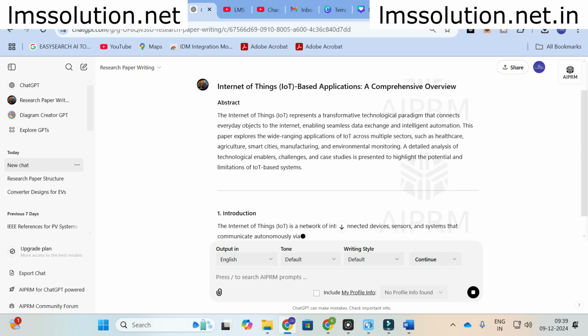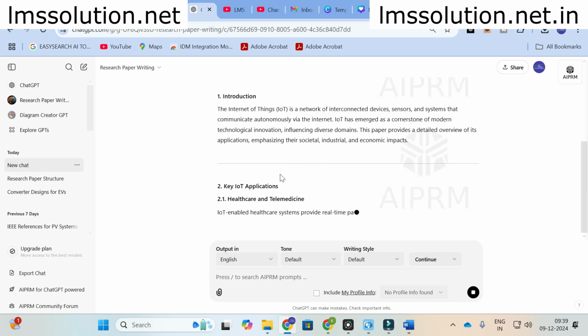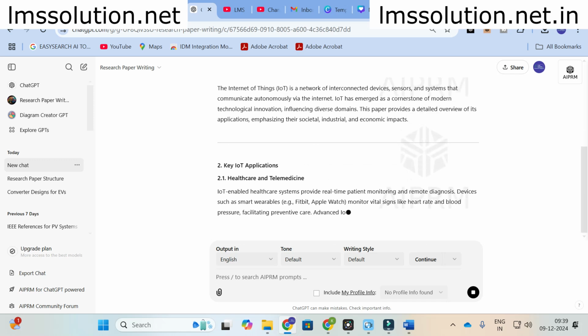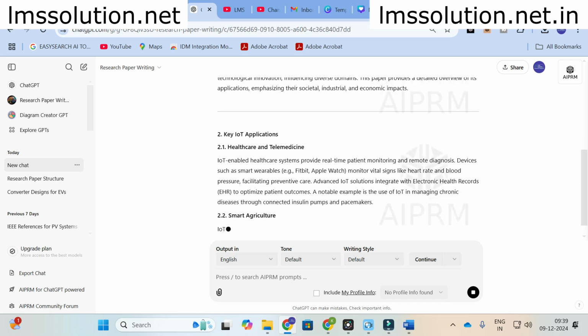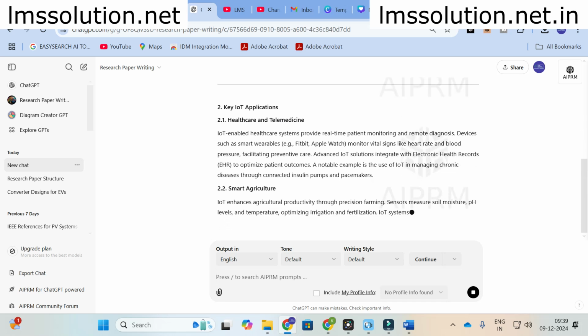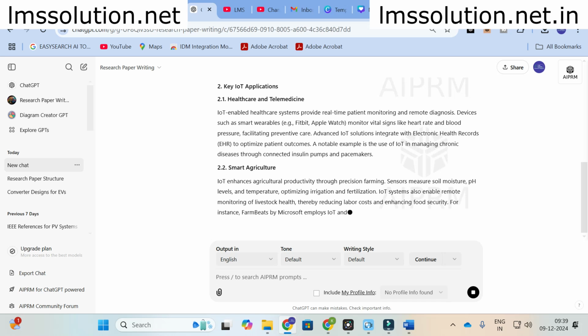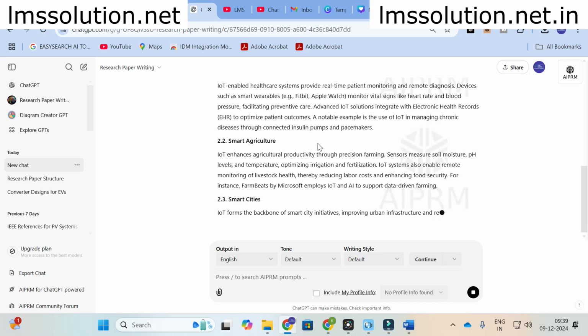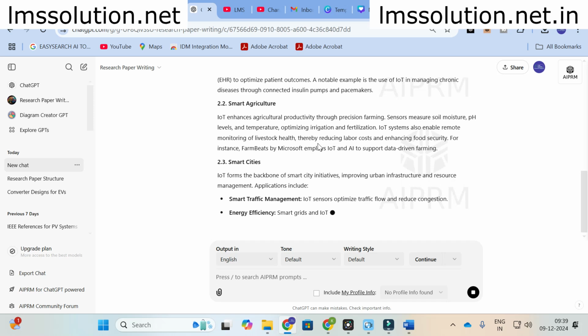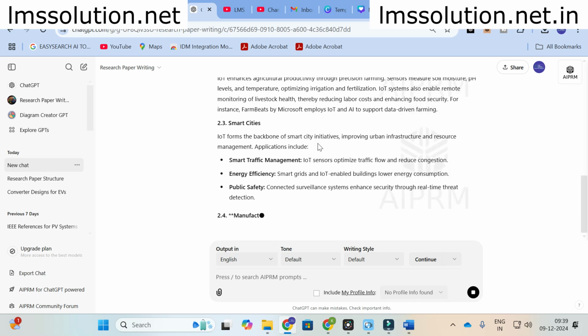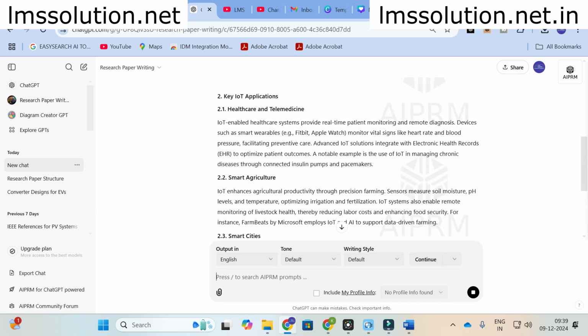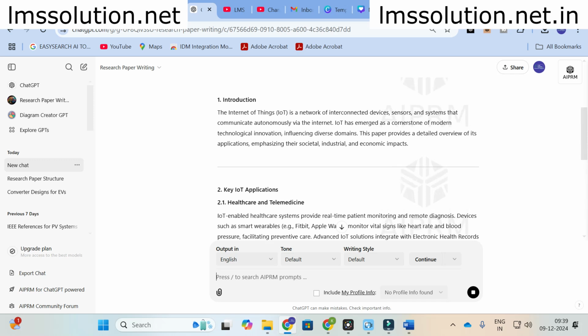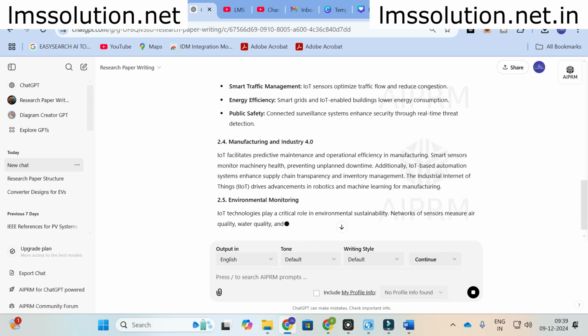Here you can see a detailed explanation of that paper is generated: the title, abstract, starting from introduction and all the subsections available, and the key applications associated with IoT will be generated here. Also, the important thing is that the recently updated news and databases will also be added upon this particular tool. That is this particular prompt. So you can also use this to generate better content for your academic writing.